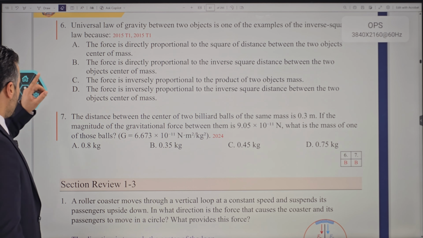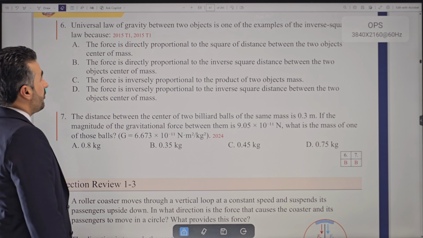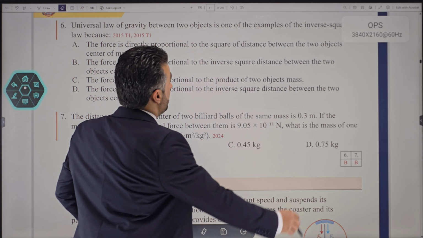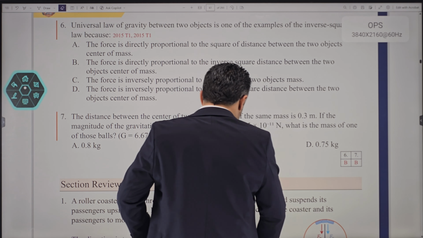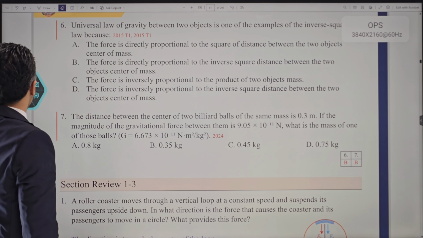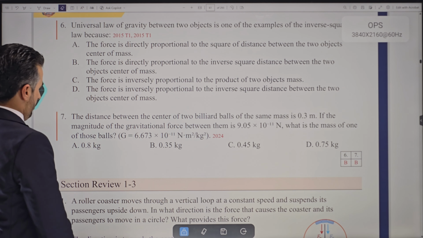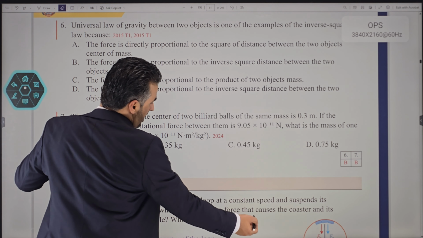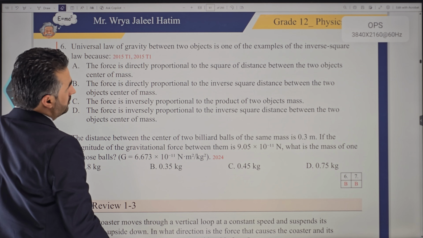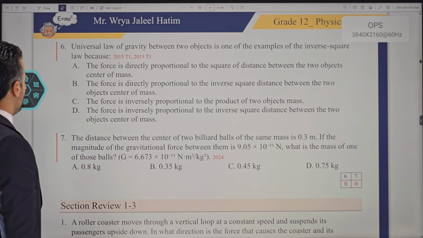Pay attention to them. The first one says, the universal law of gravitation or gravity between 2 objects is one of the examples of the inverse square law, yes? Inverse square law. Why is it that, right? What is the reason why? Let me just get rid of that tag here so that we can see the whole question. All right. So that is what it is.